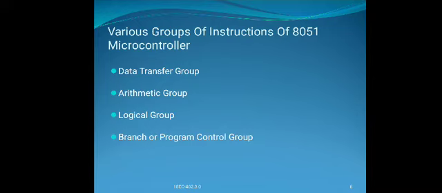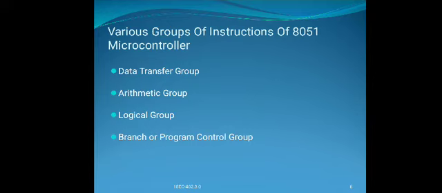The data transfer group has 28 instructions, the arithmetic group 24 instructions, the logical group 25, the branch group 17 and the boolean group 17. They classify the instruction set of the 8051 microcontroller.